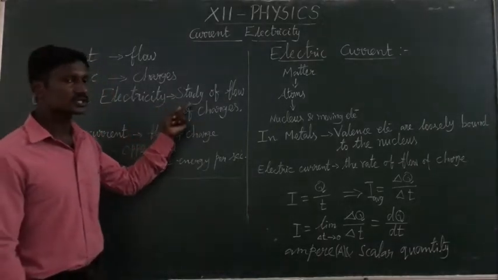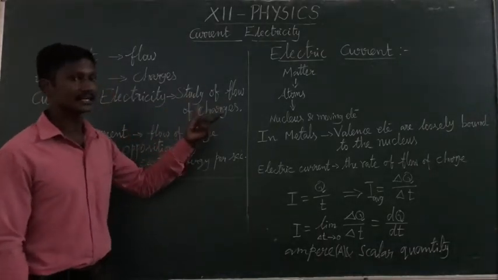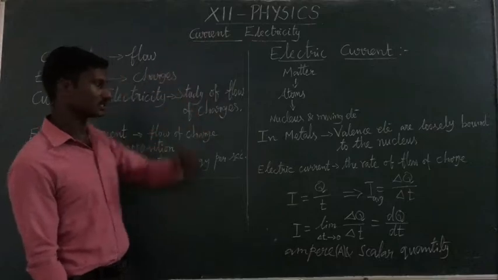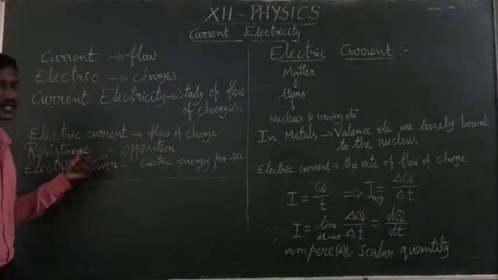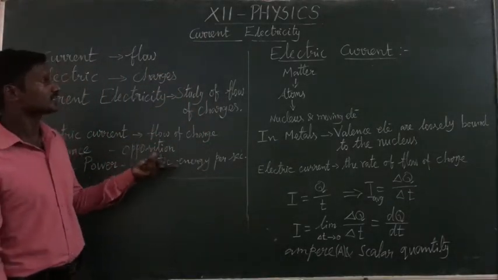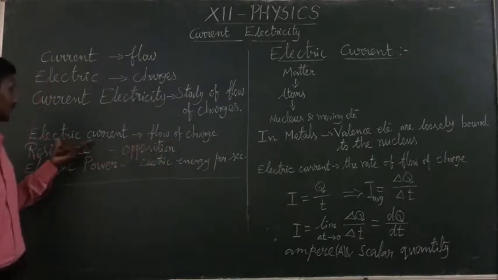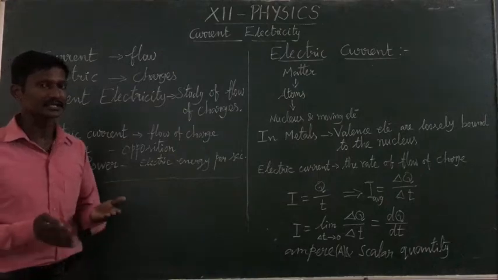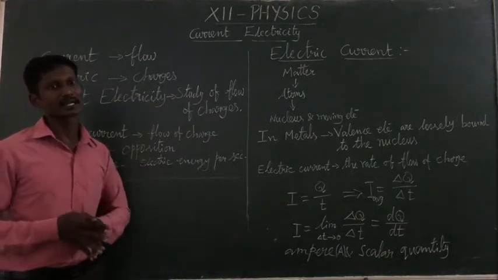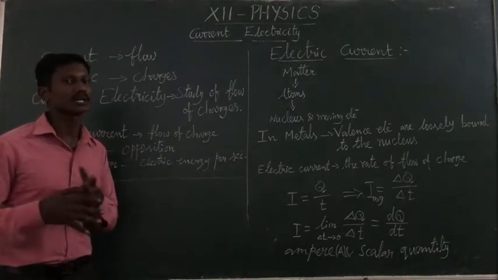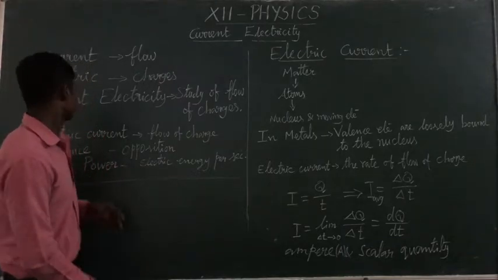Here we are going to study the flow of charges, that is known as current electricity. This is the second unit. In this unit we are going to learn about electric current, what is known as electric current, then the expression for electric current, then how it is produced. In that way we are going to discuss.